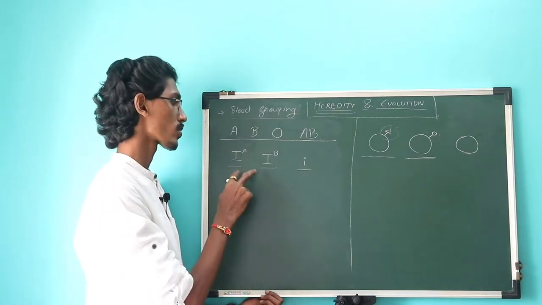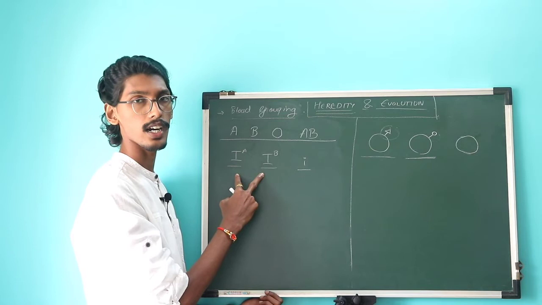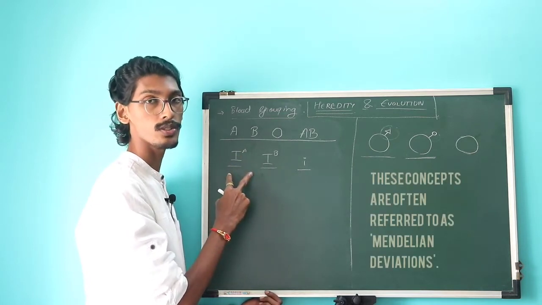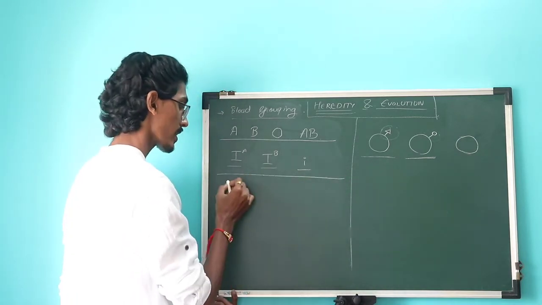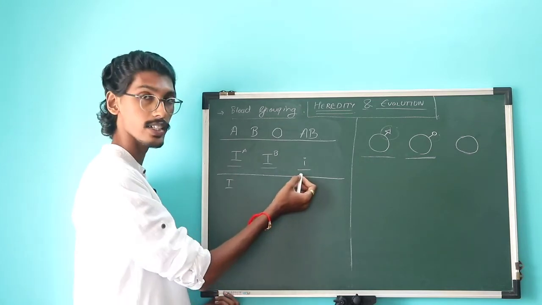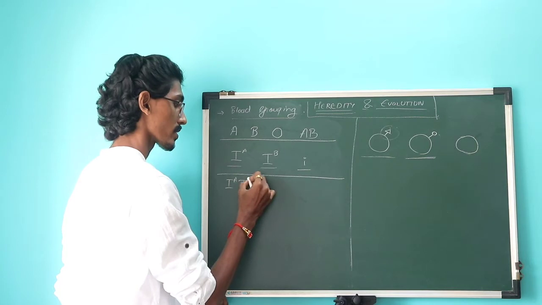Okay, but if two are dominant, how will this work? Which one is going to get expressed? The answer is both are going to get expressed. So we can make a chart. There are 6 possibilities with these 3 alleles. At any given time, only 2 alleles are going to be present in a body. So let's say IA and IA, both of them are the same.